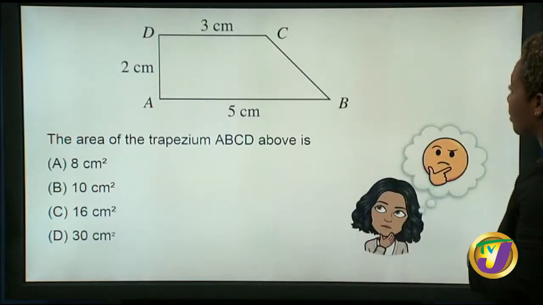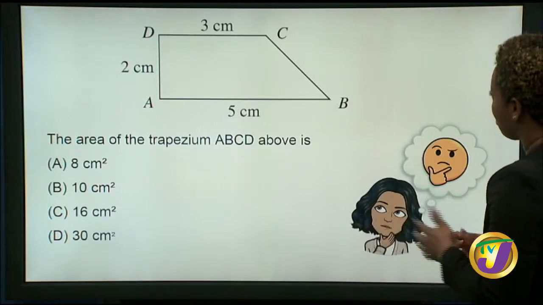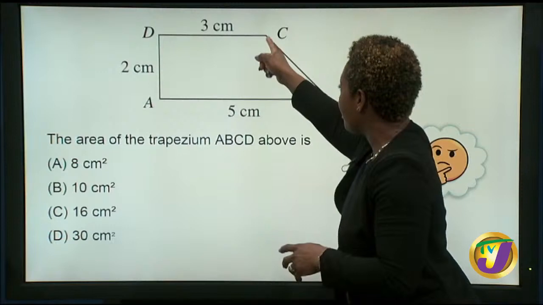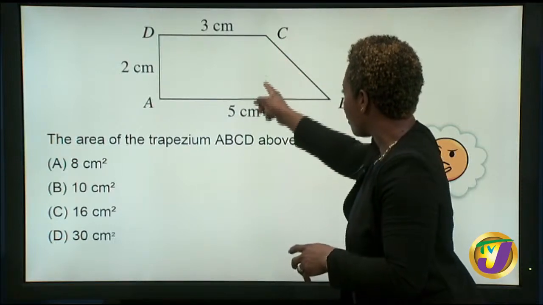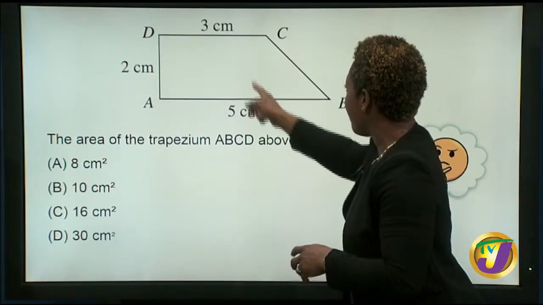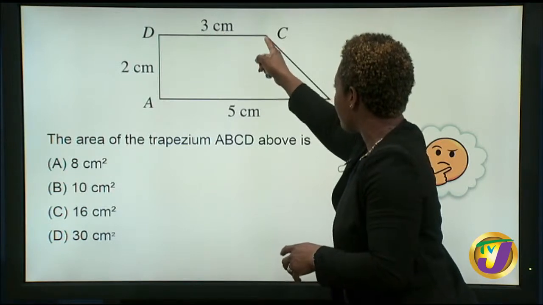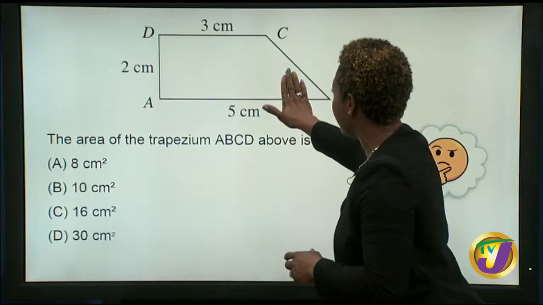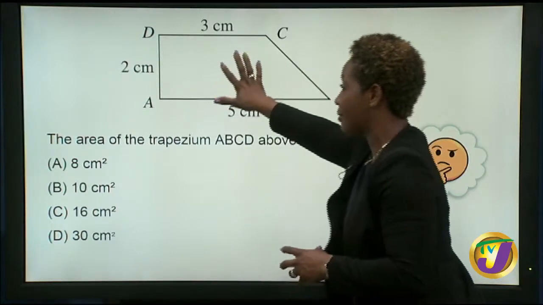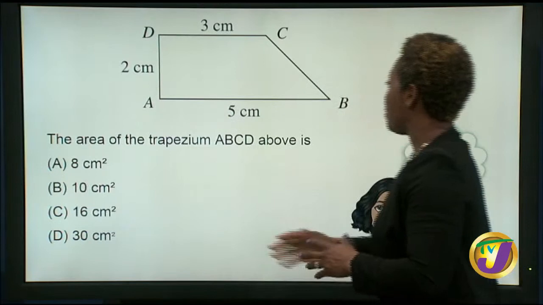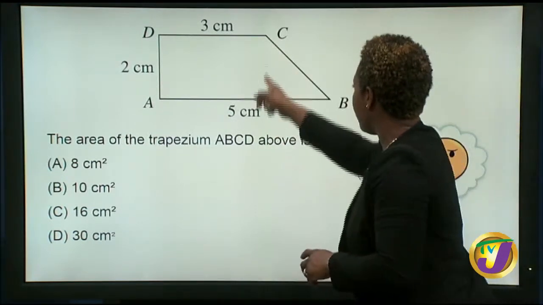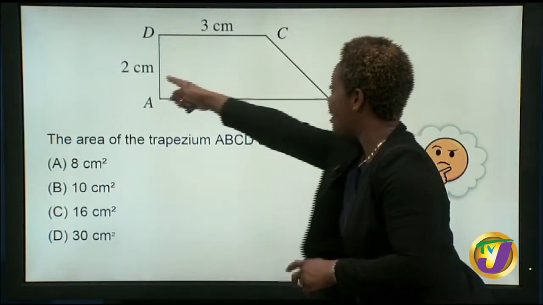Great. So now I would go with, hey, I can see a triangle and I can see a rectangle. So I would just put a line here to form that perpendicular height of the triangle here. And I know that this is 3. So if I put it right here, this is 2. All right. So I could find the area of this triangle and then add it to the area of the rectangle. Okay. So 3 multiplied by 2 would give me 6 square centimeters over there. And then this is 2. The perpendicular height is also 2.